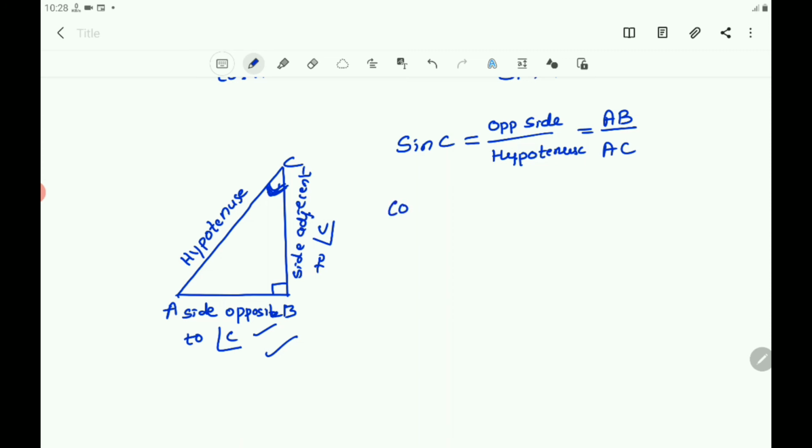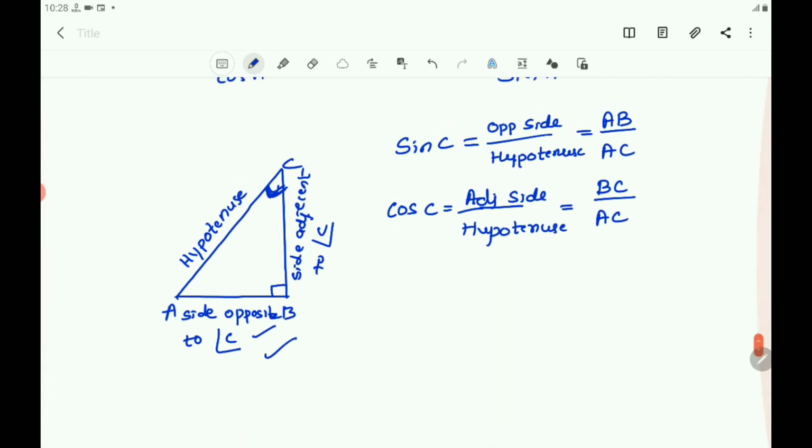Then cosine C, that is cos C is A by H, adjacent side by hypotenuse. So cos C, the adjacent side is BC, BC by hypotenuse, that is AC.